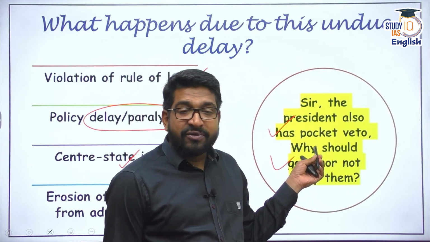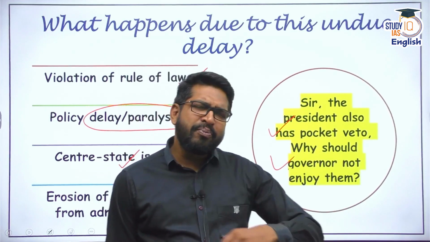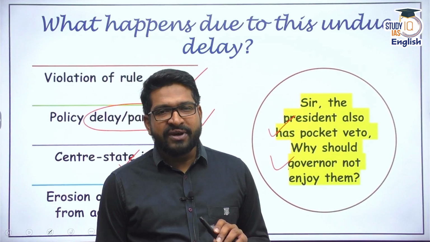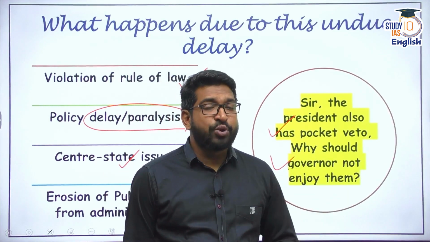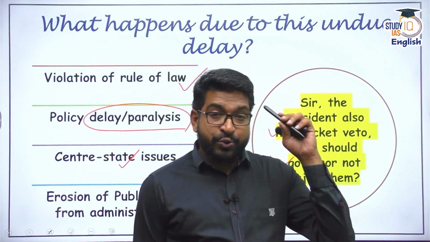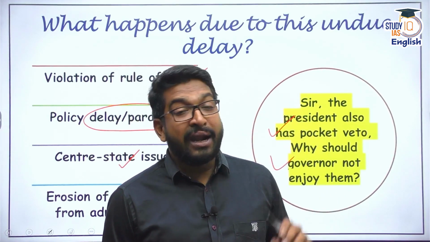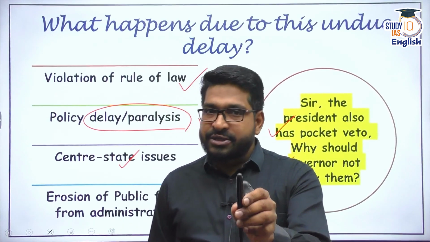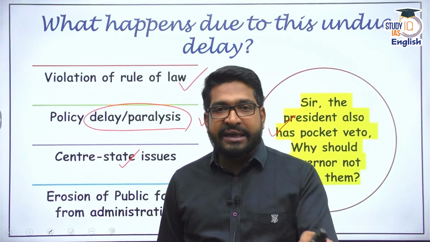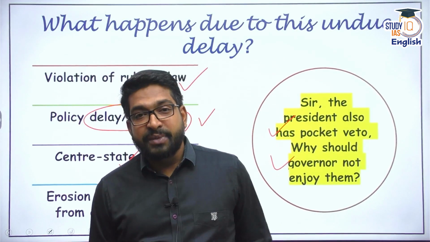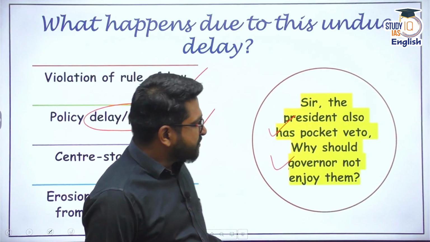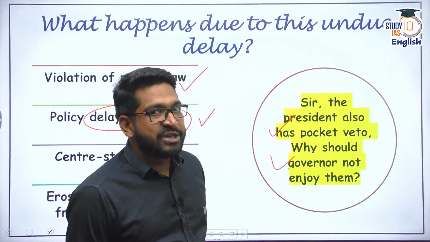The president was sitting on so many pending mercy petitions. Ultimately, the Supreme Court intervened and said that if the president is not deciding the mercy petitions within due time, it amounts to mental torture. And it also gives the convict a right to commutation. That means a death sentence, the death penalty, can be commuted to life imprisonment. That was held in the Shatrughan Chauhan case. So it's not just the governor's office, but the issue is there with the presidential office as well.